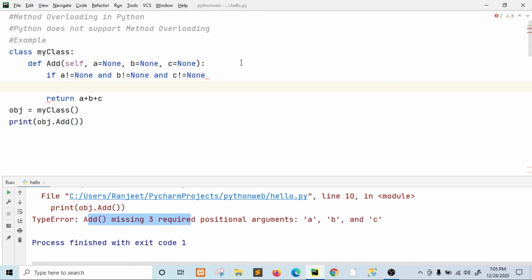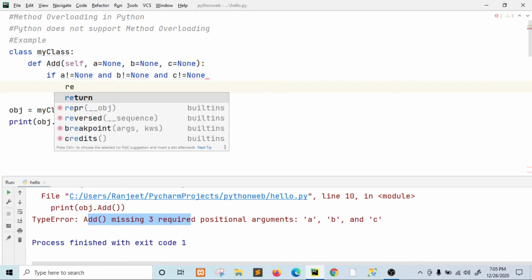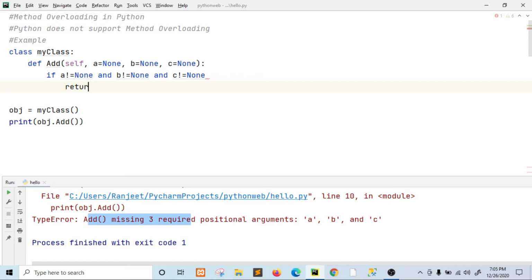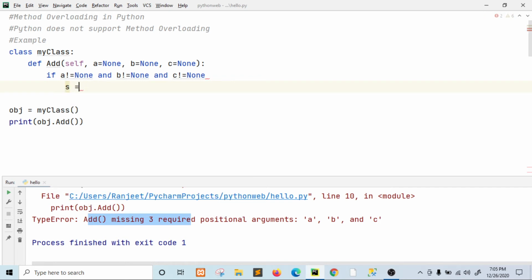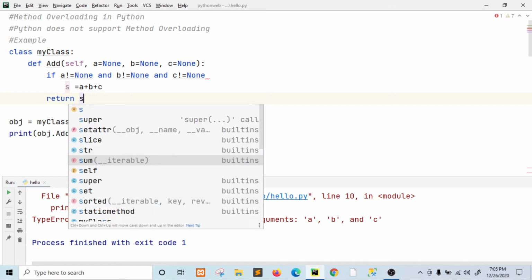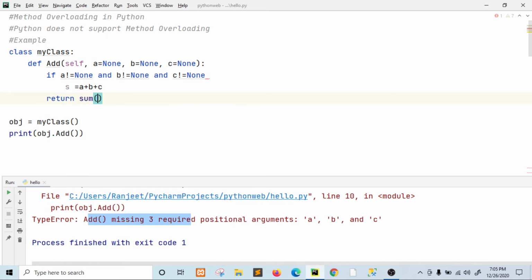suppose we use s equals to a plus b plus c, okay. And return s. Suppose I execute this statement, what will happen?